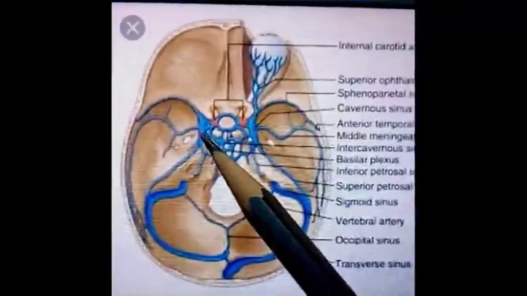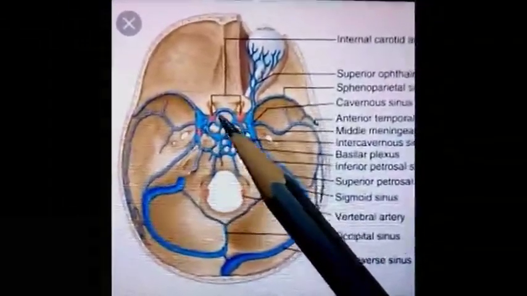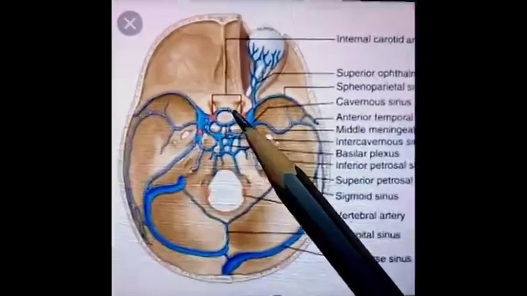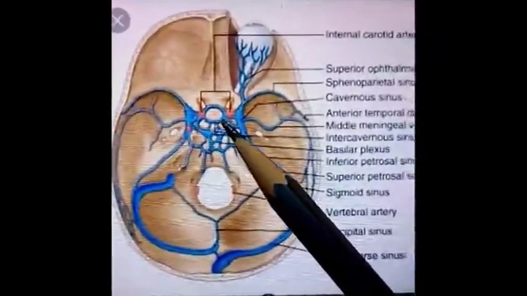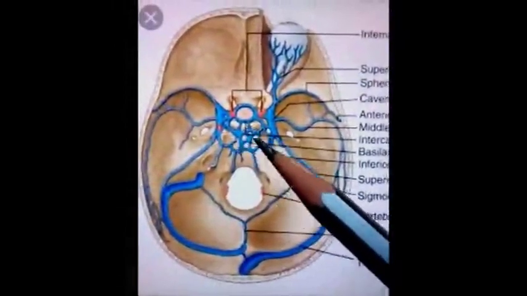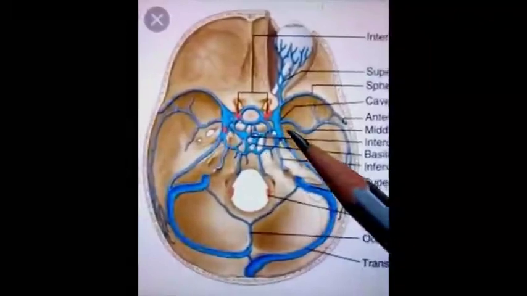Right and left cavernous sinus communicate with one another also with the help of connecting links, known as the anterior intercavernous sinus and posterior intercavernous sinus. This basilar plexus of veins also acts as a connecting link between the right and left cavernous sinus.